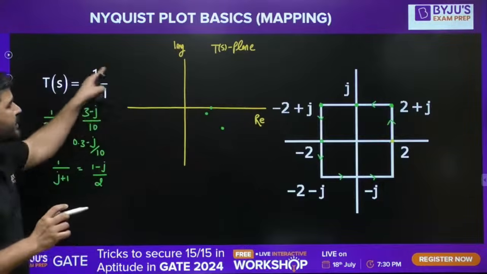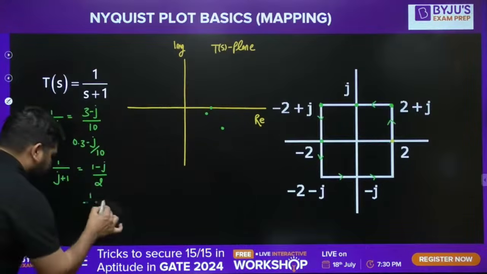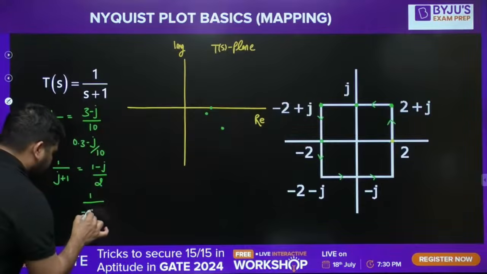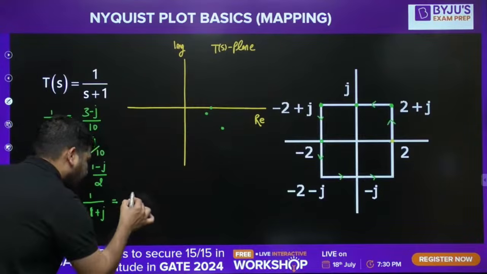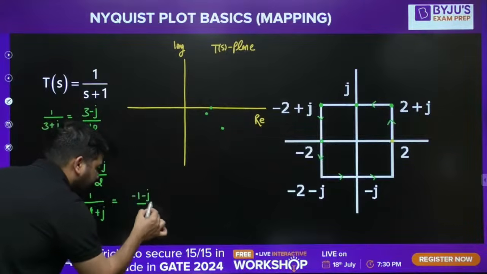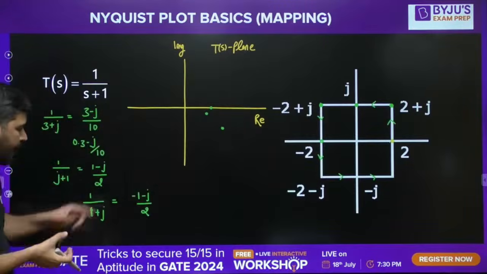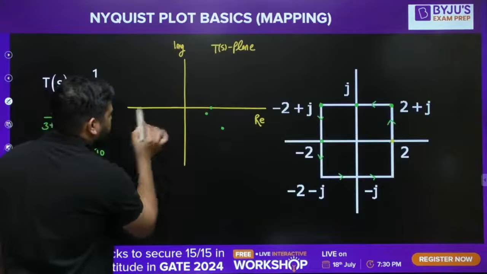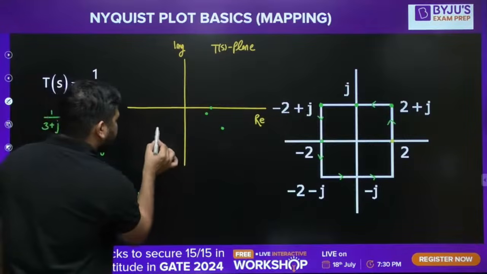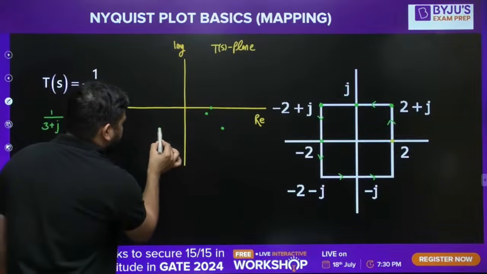If you put minus 2 plus j here, it will become 1 over minus 2 plus j plus 1. So it will become minus 1 plus j. Now it will become minus 1 minus j divided by 2. It means the real part is minus 0.5 and the imaginary part is minus 0.5, so it will lie somewhere here.